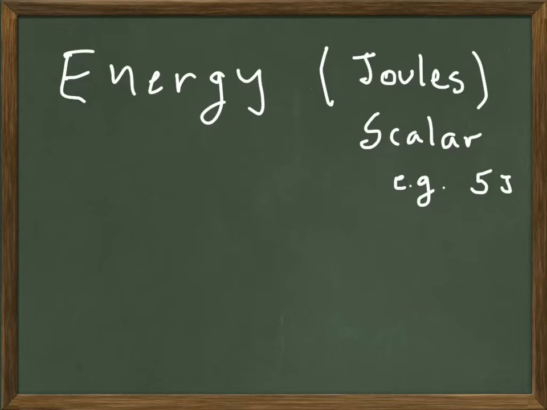So to specify the energy of a system, of an object in general, we just give a number and we specify that the units are joules, and that's it. That's all that you need to specify the energy. You don't need to give the direction, as will be the case, for example, for force. So the energy, 5 joules, that's perfectly well specified.